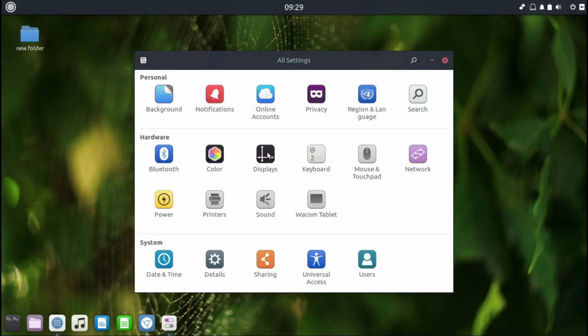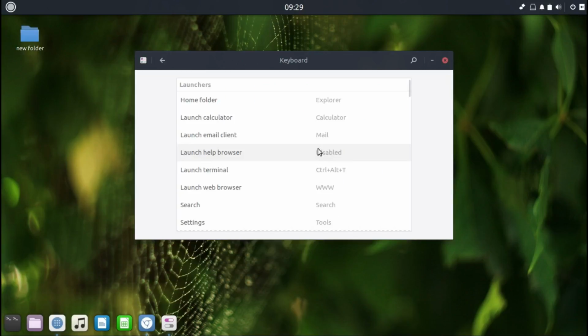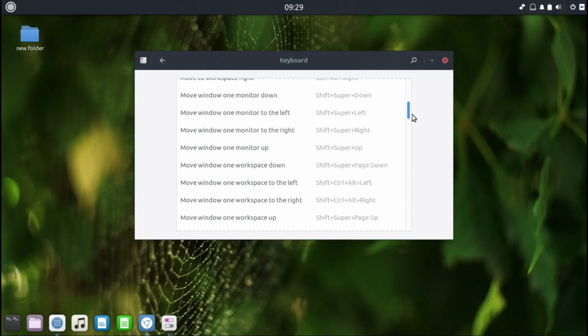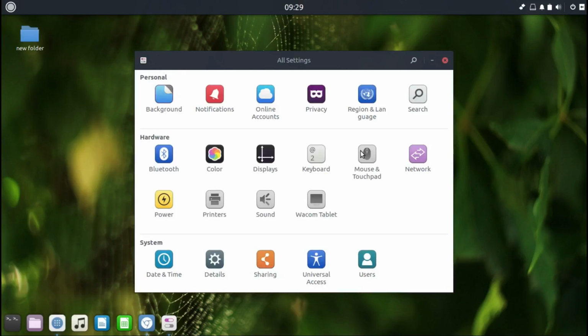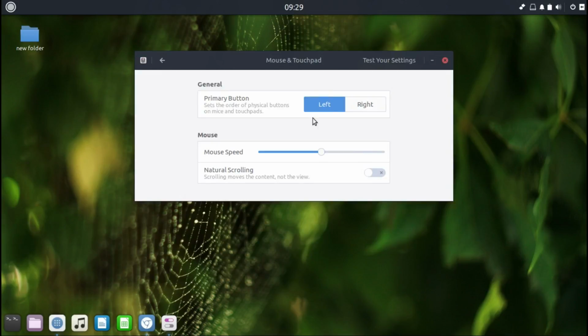Display, if you have a projector or anything, you can check here. Keyboard settings if you want to modify shortcuts and things like that, or even add shortcuts. Mouse and touchpad, if you want your right button to be the main one, and left one, you can do it.